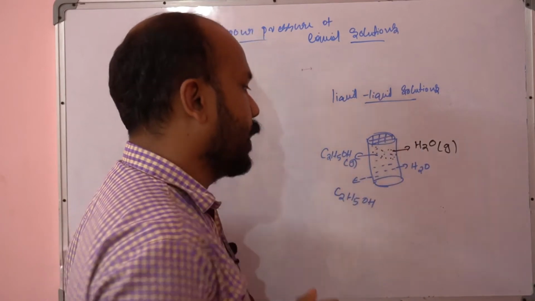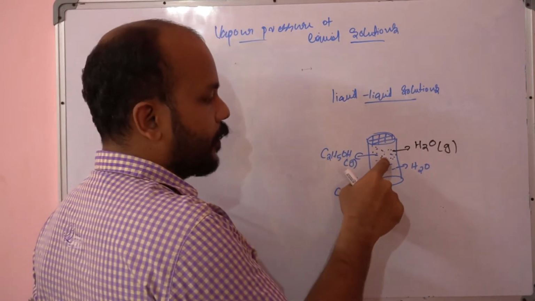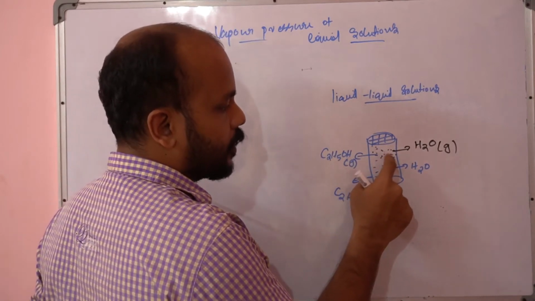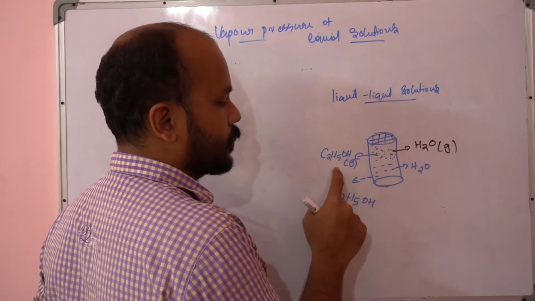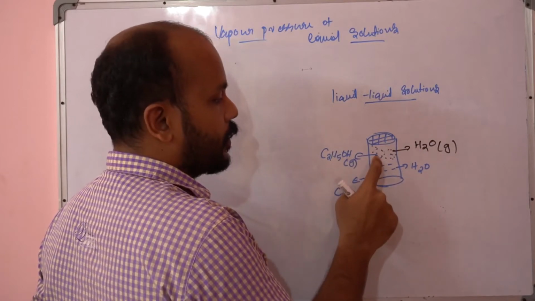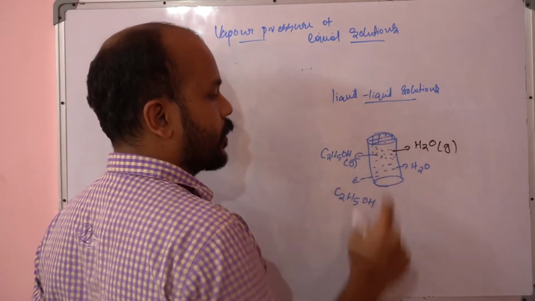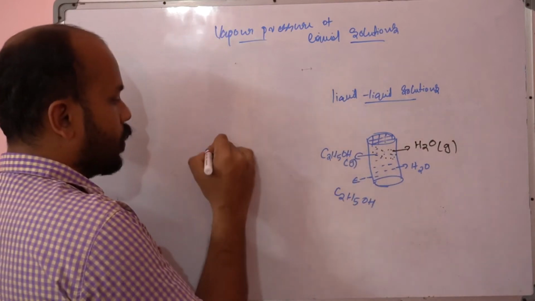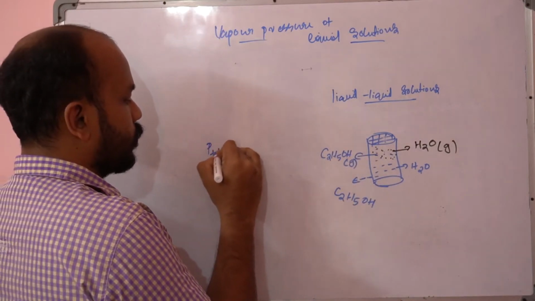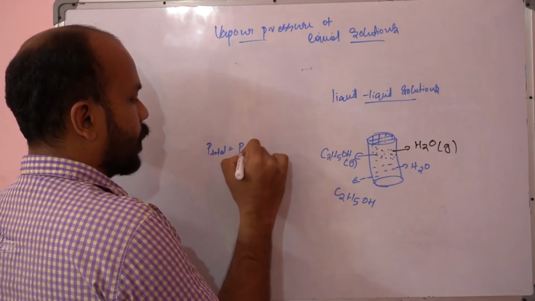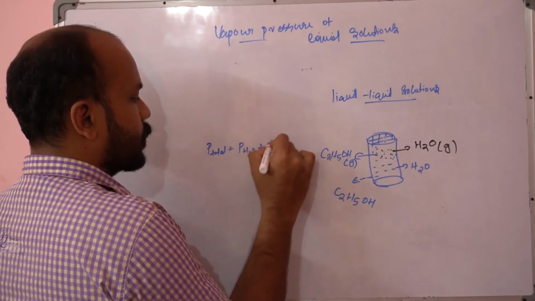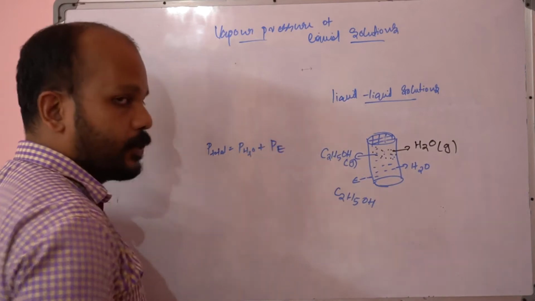The pressure exerted by both water vapor and ethanol vapor, so the total pressure is equal to the pressure exerted by water plus the pressure exerted by ethanol.